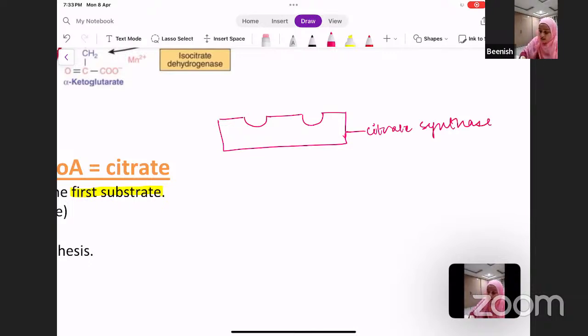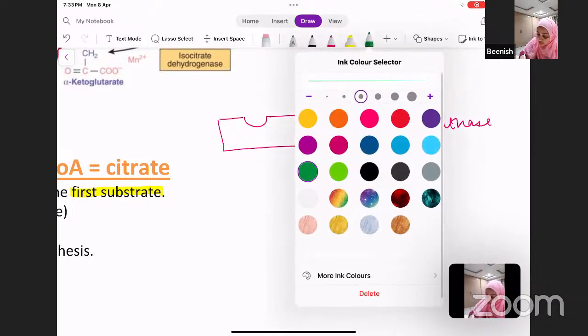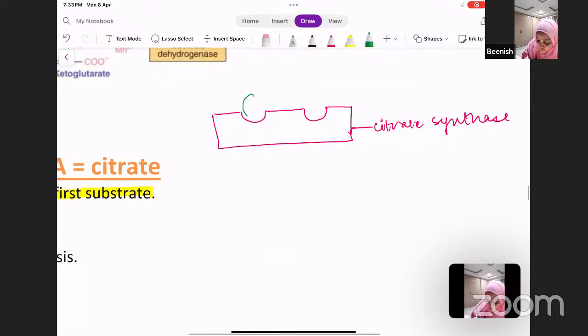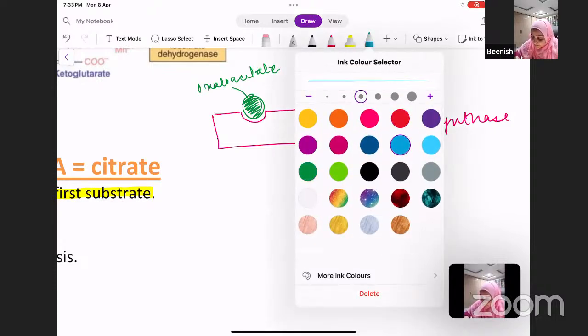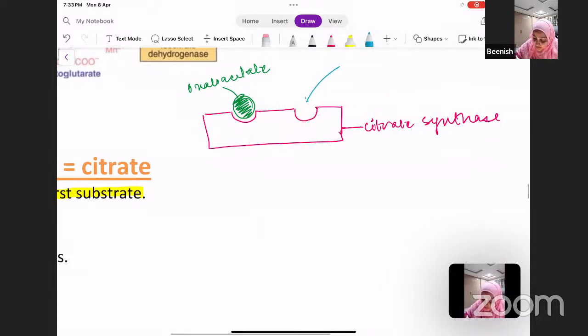Oxaloacetate is considered the first substrate because oxaloacetate is already bound to the enzyme, citrate synthase here, and then to this, acetyl-CoA is attaching.